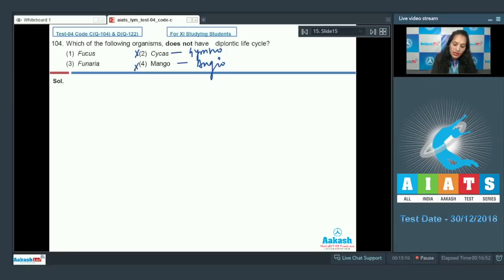So these options are ruled out. Fucus, it's a brown alga which shows a diplontic life cycle. So this option is also ruled out. Funaria, it's a bryophyte. It's a moss which shows a haplodiplontic life cycle. So the correct option for the given question is option number 3. Let's move on to the next question.